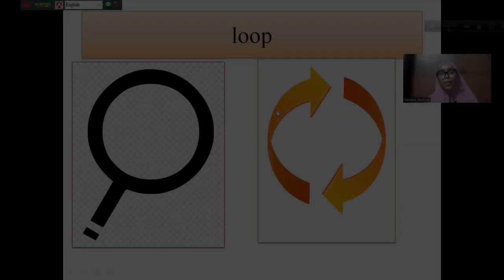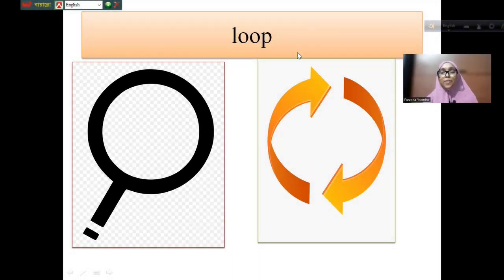What is this? It means a curved shape. So you have to pronounce loop. L-O-O-P. So loop means a curved shape, and it looks like a round shape, something like that.